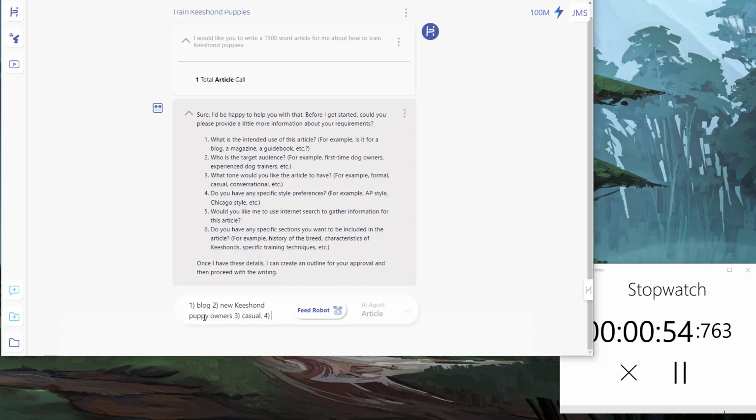Nope. 5. Yes. Search augmented as well. This is actually a new thing, since I just shot the first part of this video. Let's see. I'll say specific training technique. All right, we're going to hit go.